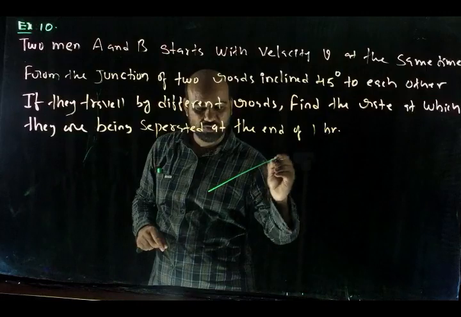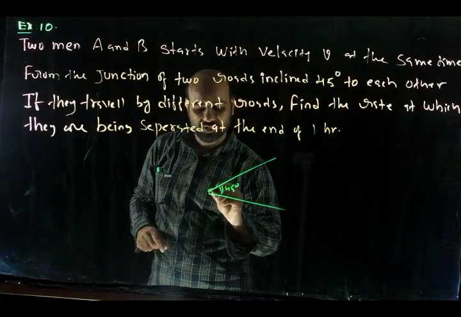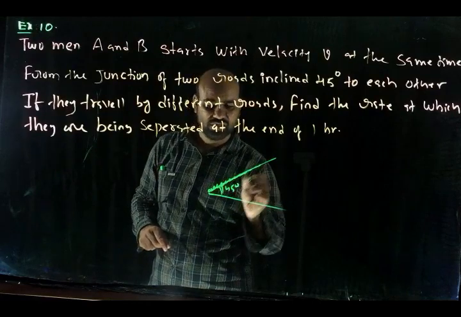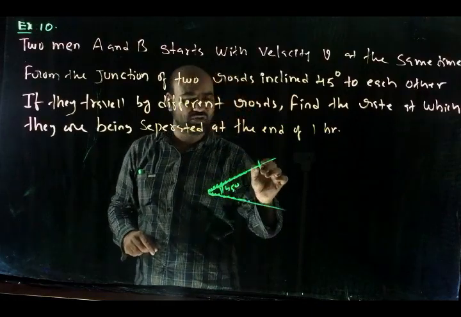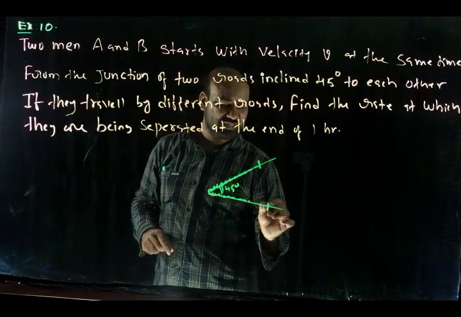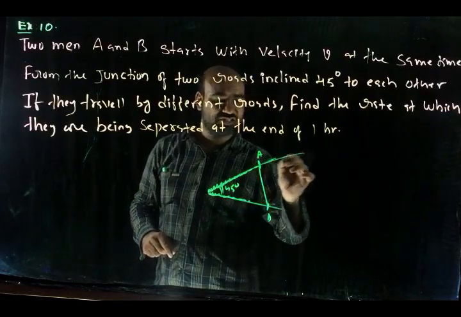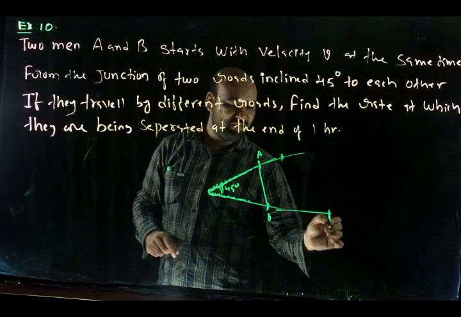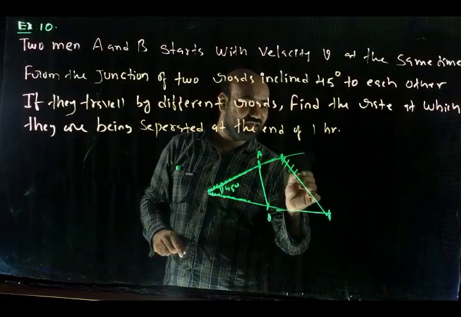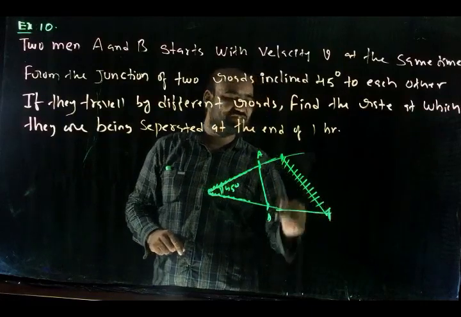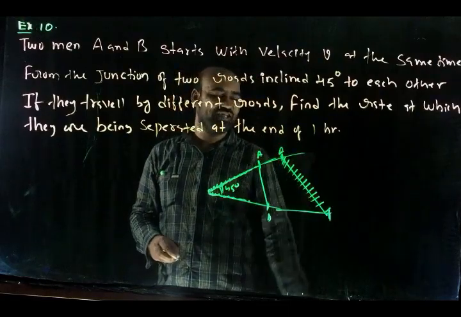For example, these are two roads inclined by 45 degrees. One person is traveling on this road. Another person is on this road. After some time, the position of the first person is here, the position of the second person is here. Say A is here and B is here. The distance between A and B is this. After some more time, A is here and B may be here. So the distance between them is this. At what rate is the distance between them varying? That we should find.